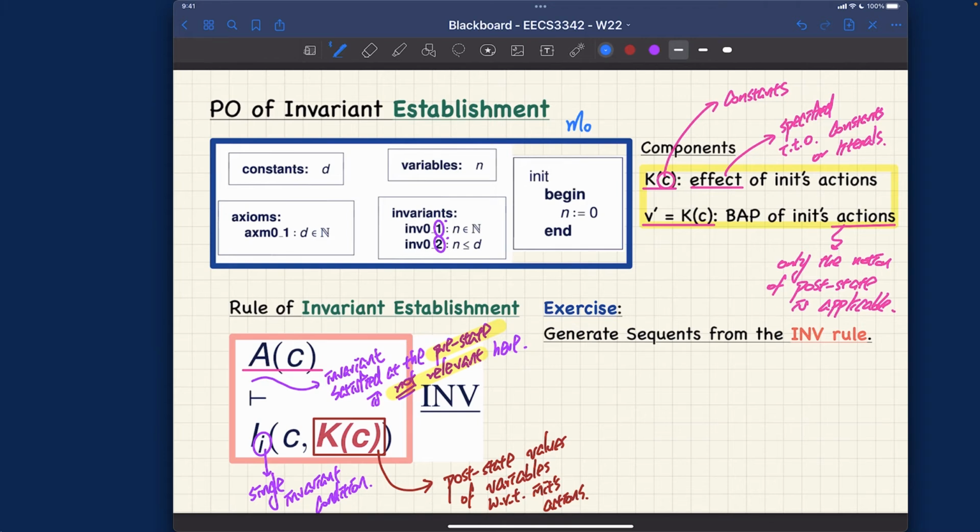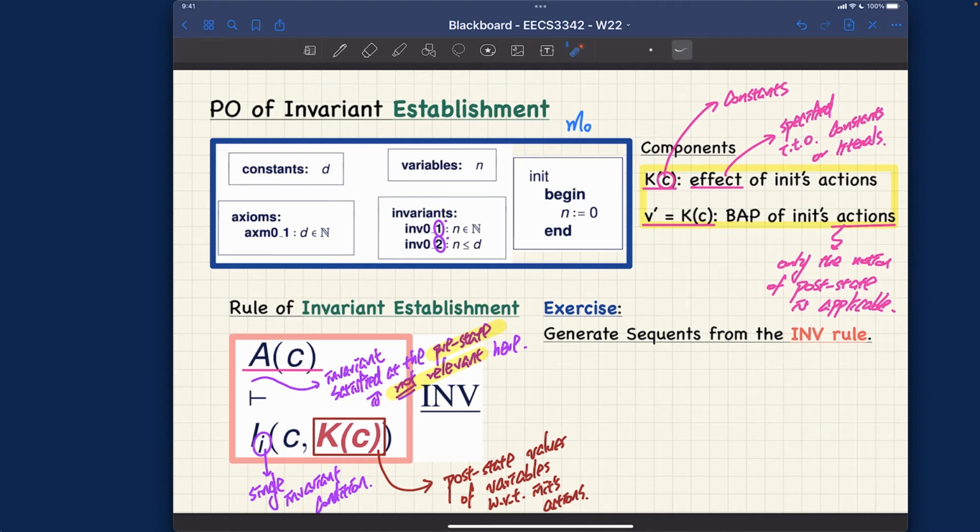In the case of the invariant preservation, I listed ML out and ML in, right? But now in this case for establishment, the ML out and ML in, they're simply not relevant, because whenever we want to execute ML out or ML in, we're assuming that the system has already been launched, meaning that invariant has been established. That's the timing when we start talking about ML in and ML out. But in this case, we're talking about init events, right? Only one event to think about. And that event should really establish both invariant conditions over here. So that means we should really generate 2 sequence for invariant establishment.